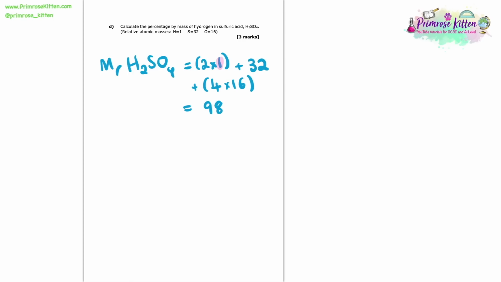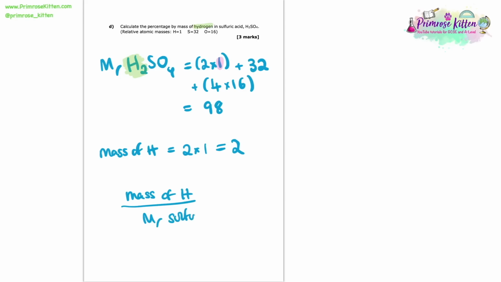If we look within that formula, of the hydrogens, which is what we're interested in, we have 2 of them. So the mass of hydrogen within that is just going to be 2 times 1, which is 2. To work out the percentage by mass of hydrogen in sulfuric acid, we're going to have the mass of the hydrogen divided by the Mr of the whole sulfuric acid, and then to change it to a percentage, we times by 100.